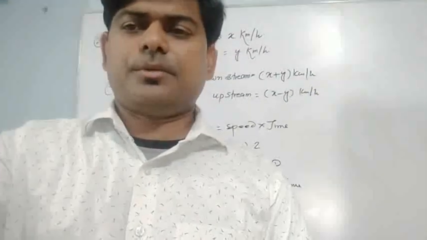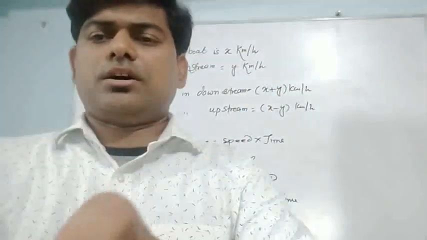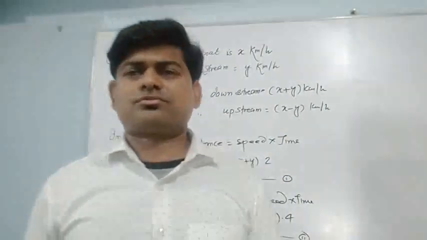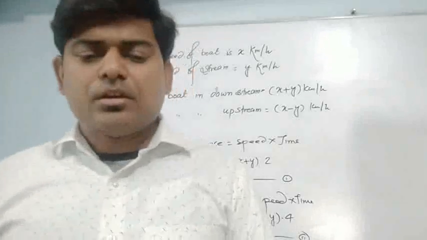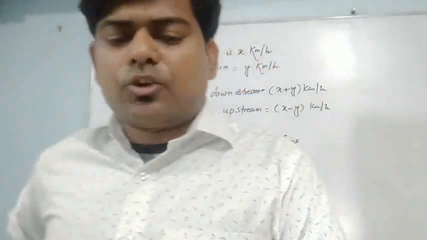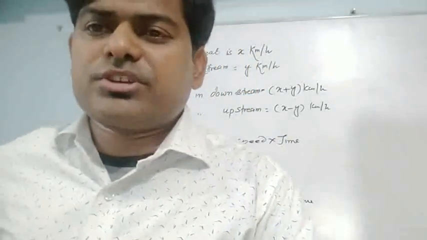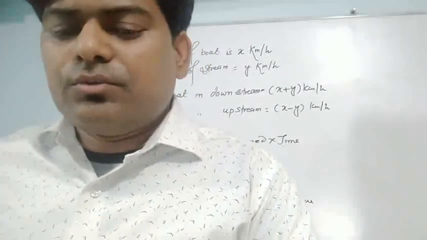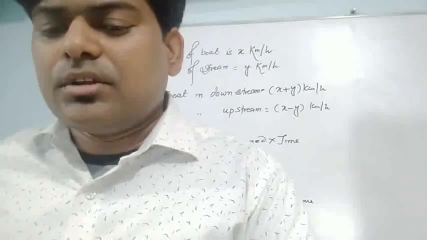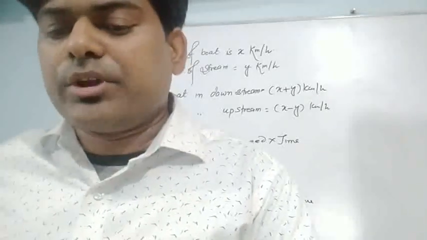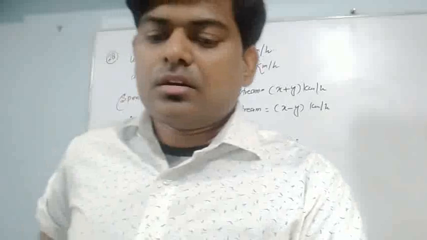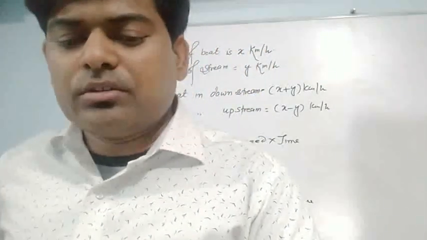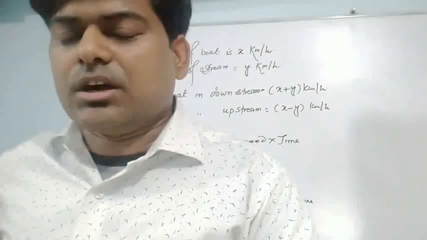What is the question? You can see question number 31. As I told you, one question is related to aeroplane. It is written: an aeroplane flies 1680 kilometer with a head wind in 3.5 hours. On the returning trip with the same wind blowing, the plane takes 3 hours.